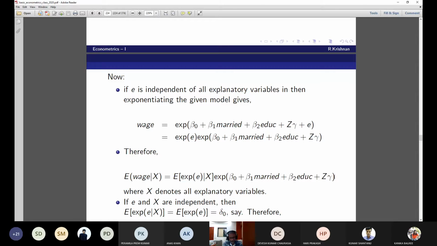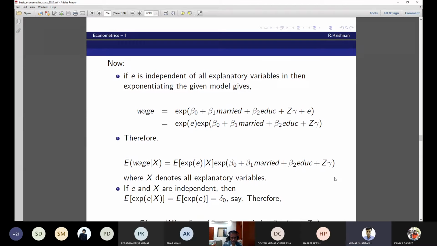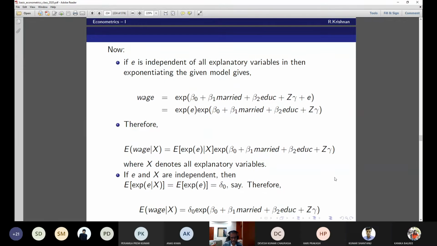I'm going to take it out. So let's call expectation of exponential epsilon as delta 0, for example. Okay. Yes, sir. Therefore, E of wage given X, can we write it as delta 0 times exponential B0 plus B1 married plus beta 2 education plus Z gamma?